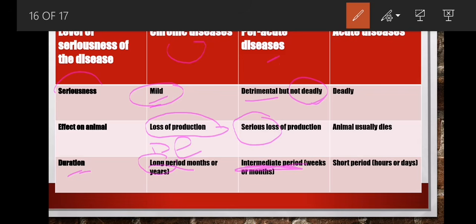Let's look at the last one, acute. You see how dangerous it is. We say it is deadly. Once an animal is affected by an acute disease, it dies, without wasting much time. Then we say effect, the animal usually dies, as we have said. This one takes a short period of time.